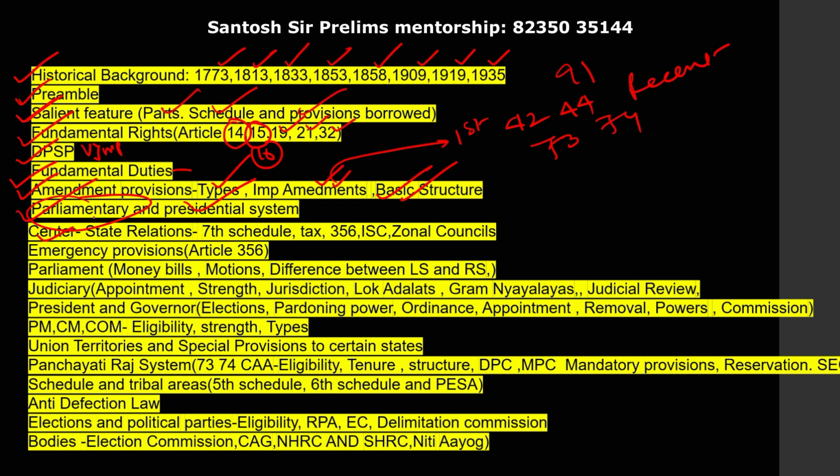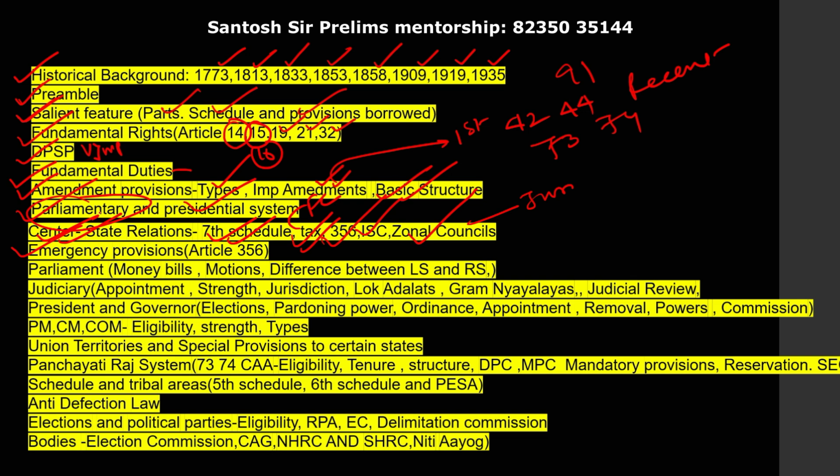Next, in center-state relations, the 7th schedule, a favorite topic of UPSC. A lot of questions have come on the 7th schedule. Next, taxes, how taxes are devolved between the center and state. A lot of questions, which finance commission, 15th finance commission recommendations. Now the 16th finance commission is coming, so you can expect questions on that. Then interstate council, then zonal councils, then article 356. Very important, jurisdictions of center and state, legislative jurisdiction. A lot of questions have come.